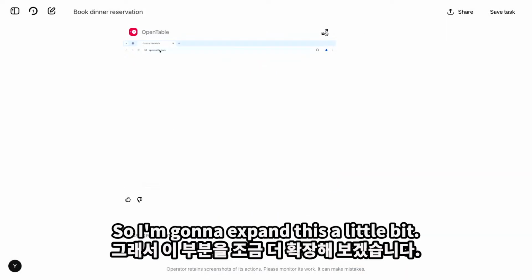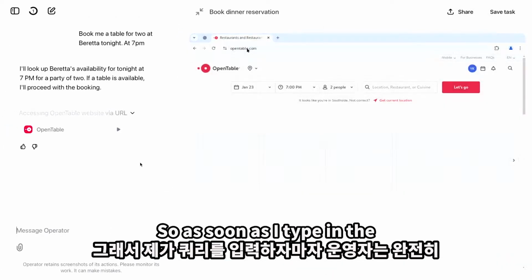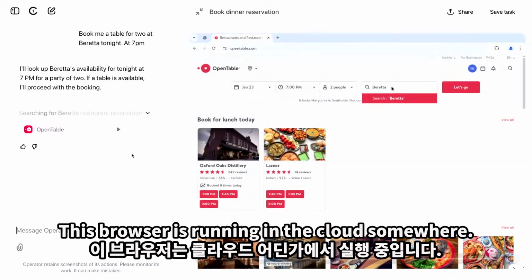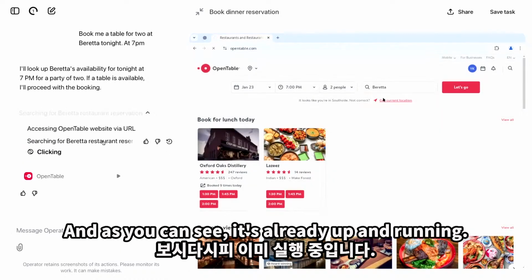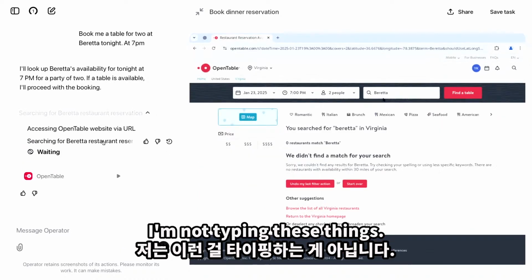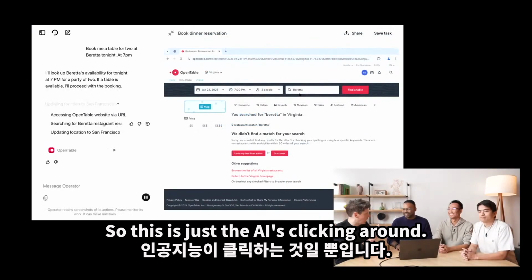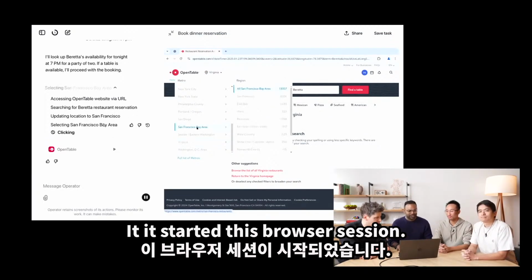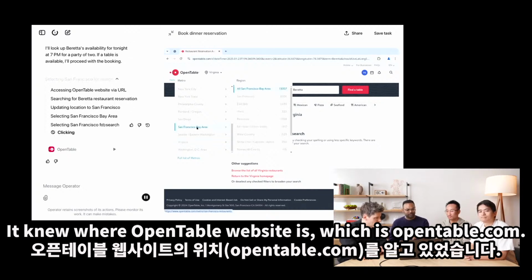Yeah, right. So I'm going to expand this a little bit. As soon as I typed in the query, Operator instantiated a completely remote browser. This browser is running in the cloud somewhere. And as you can see, it's already up and running. And my hands are off the keyboard. I'm not typing these things. So this is just the AI clicking around. It started this browser session. It knew where the OpenTable website is, which is opentable.com.